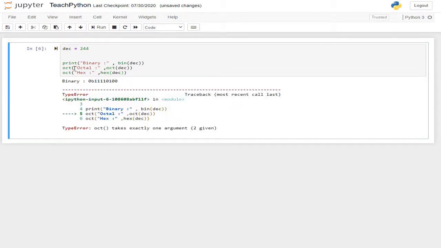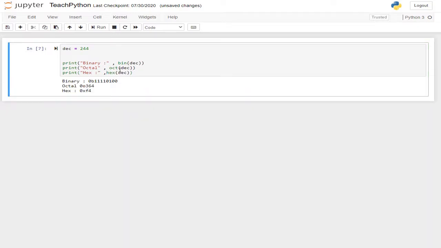Oh, I think I made a mistake. Yes, I made a mistake. Sorry for this mistake, guys. I didn't see it properly. Okay, so print, I will just write here octal, then again print, and I will just cut this time, now acting smart, and hope this should work.